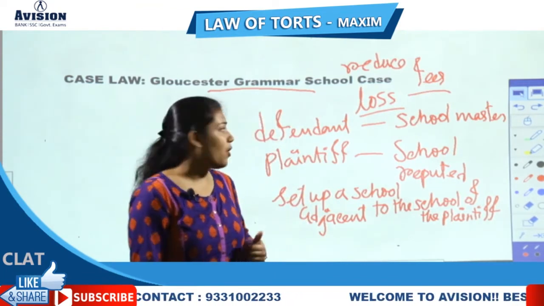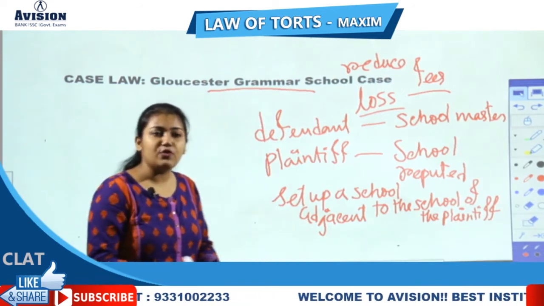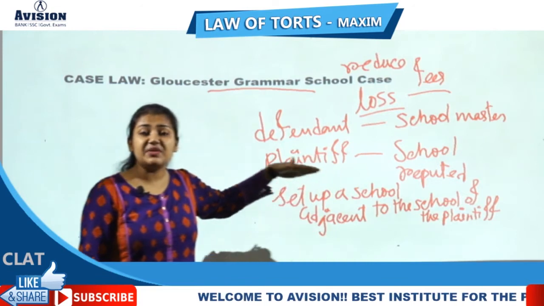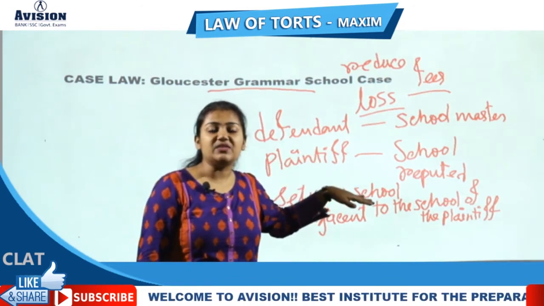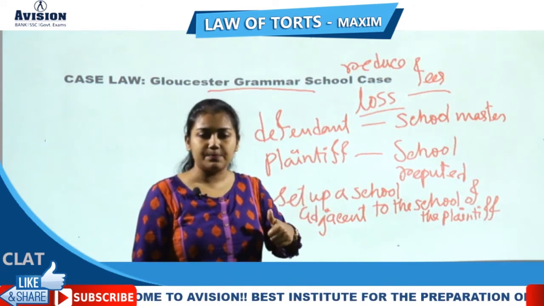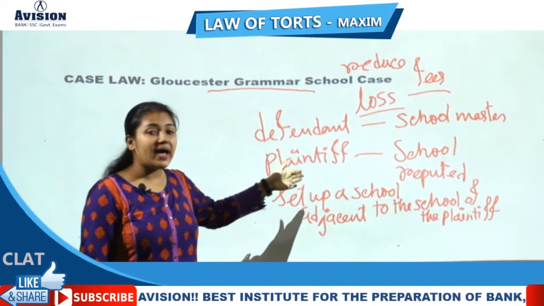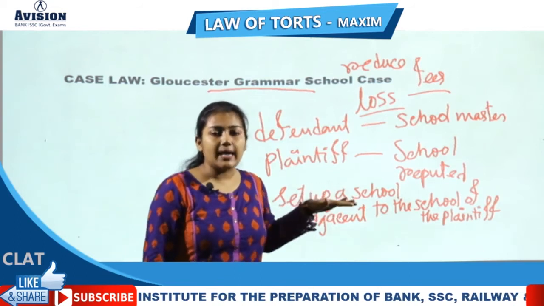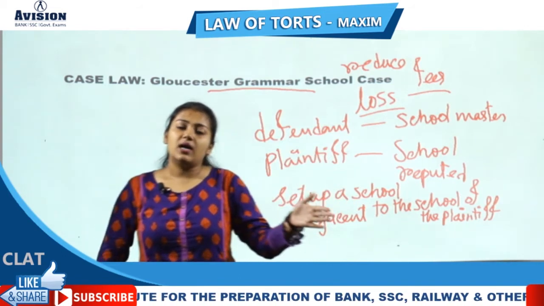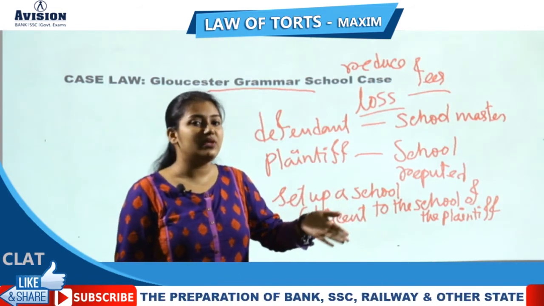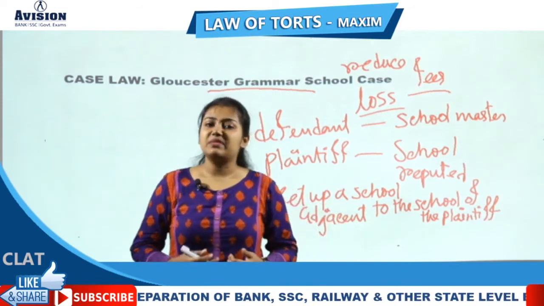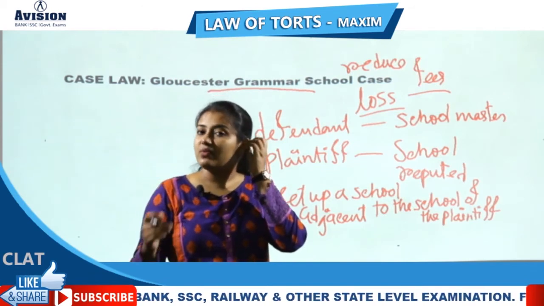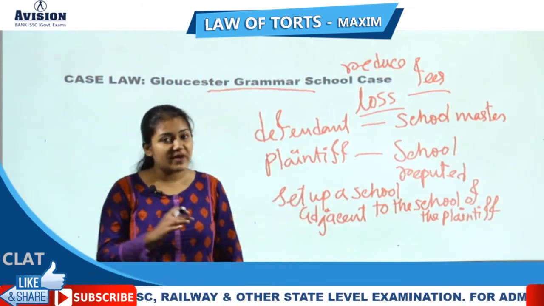So the plaintiff was facing reduction of fees and suffering loss due to that. The plaintiff alleged that due to the setup of the new school by the defendant, I am suffering loss. This was the problem that the plaintiff was facing.